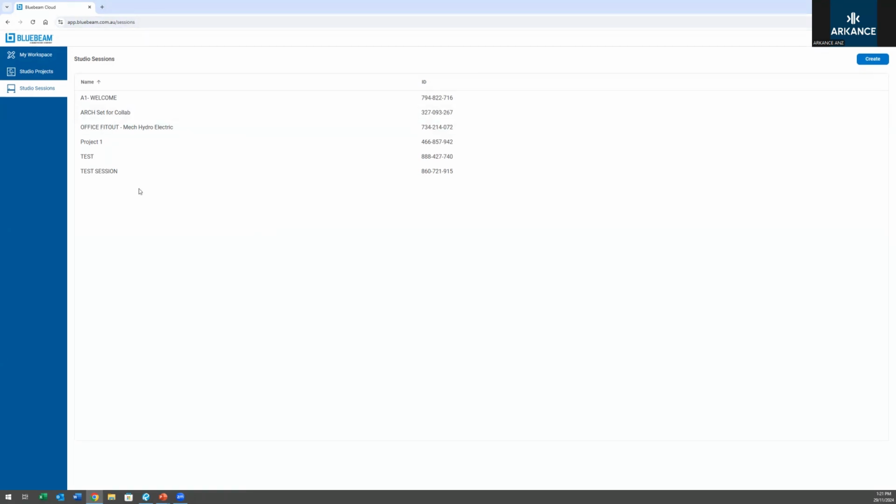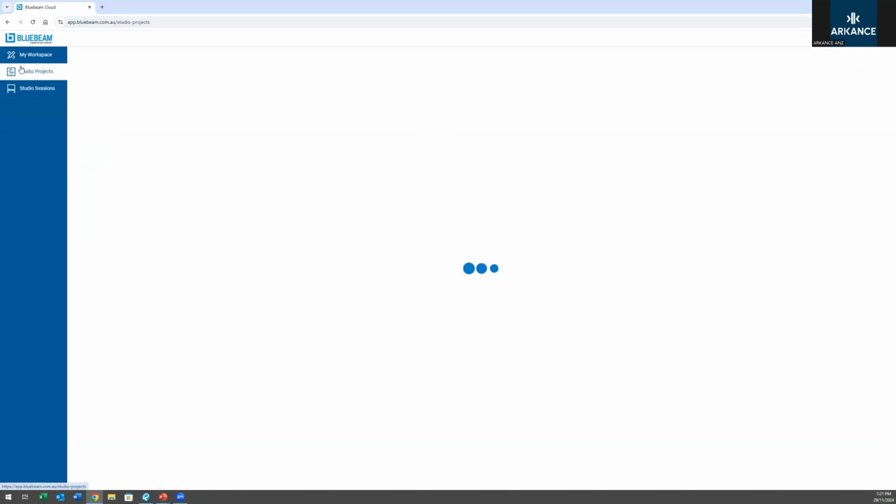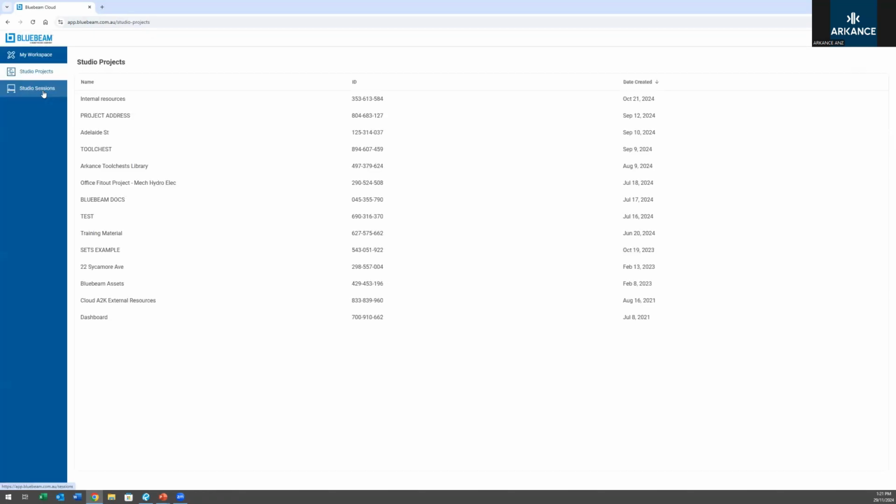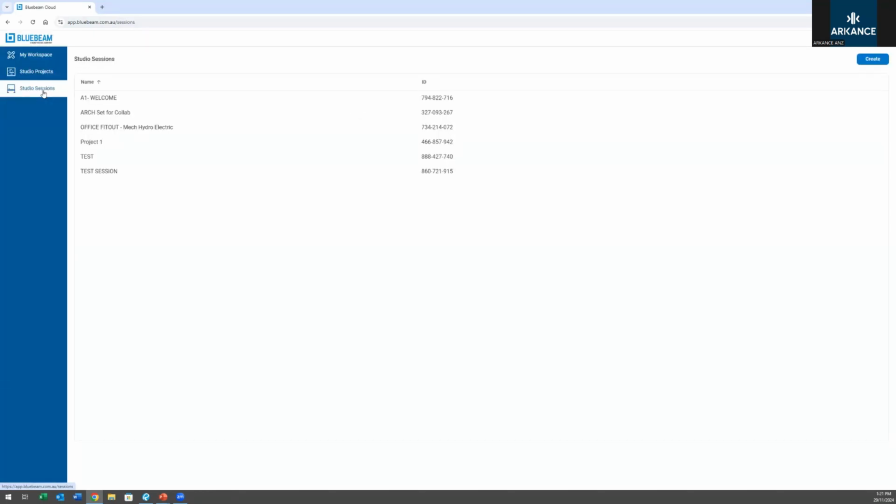That has logged us in, and you can see the two tabs on the right. You've got projects and sessions available straight away on the browser version. These sessions are also available on your iPhones and your iOS products, so your tablets, stuff like that. So you can access Bluebeam Cloud on a mobile device, which is quite handy, especially if you've got any work to do with site visits or site work, that sort of thing. So nice and easy.